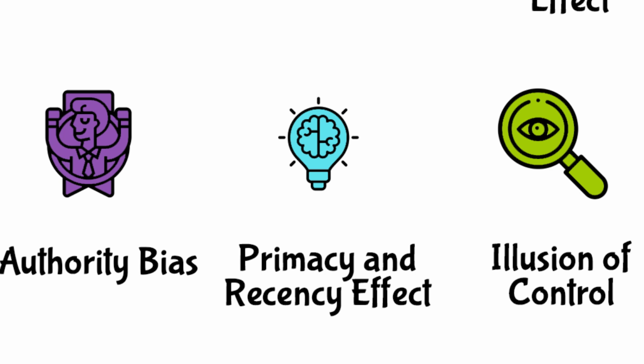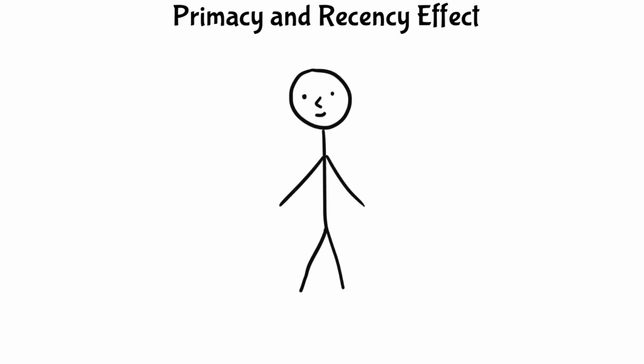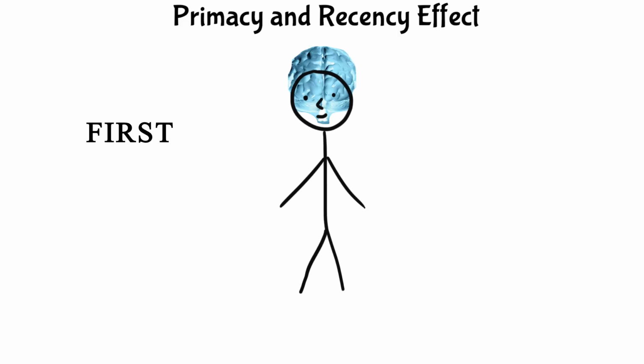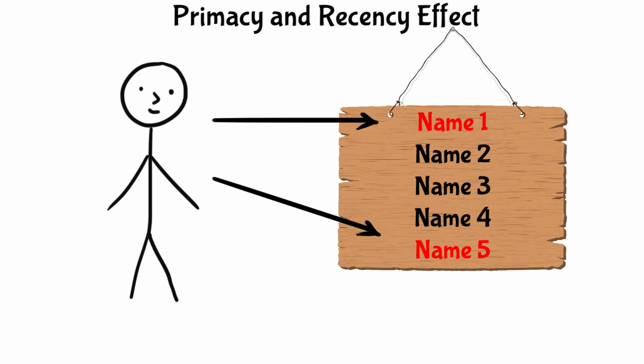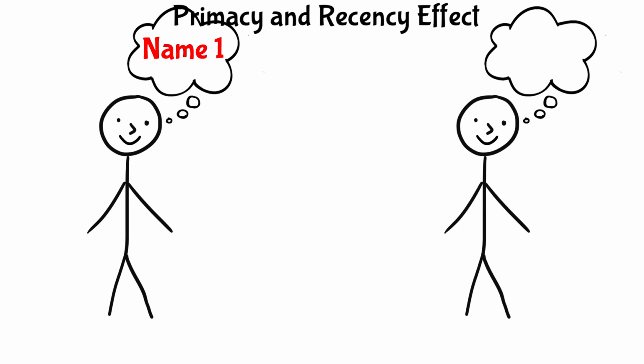Primacy and Recency Effect. These effects mean we are more likely to remember the first and the last items in a series. For example, remembering the first and the last names on the list better than those in the middle. It's about the precision effect.